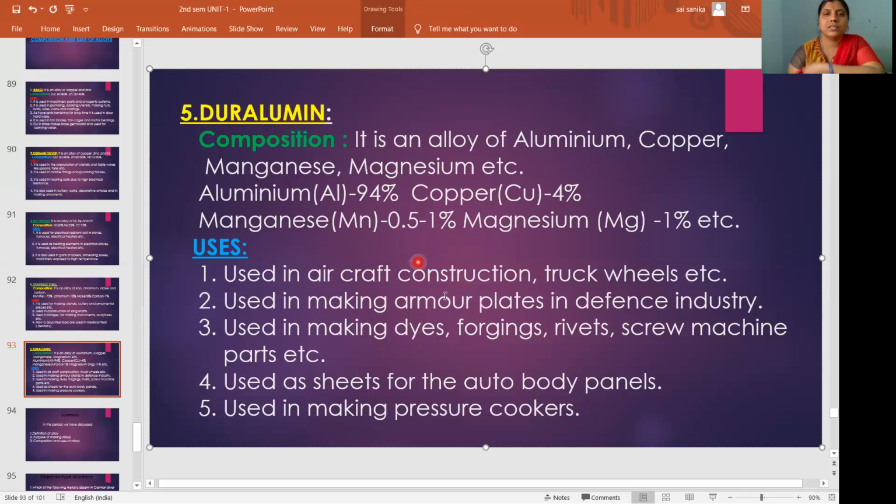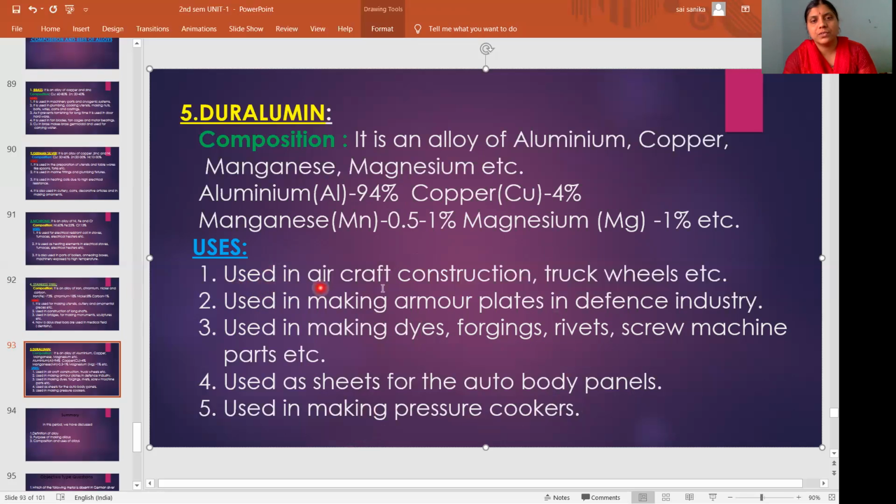Then forgings, rivets, screw, machine parts. Forgings means shaping a metal with force. Rivets means bolts, and screw machine parts. Used as sheets for the auto body panels and used in making pressure cookers. So these are some of the uses of duralumin.